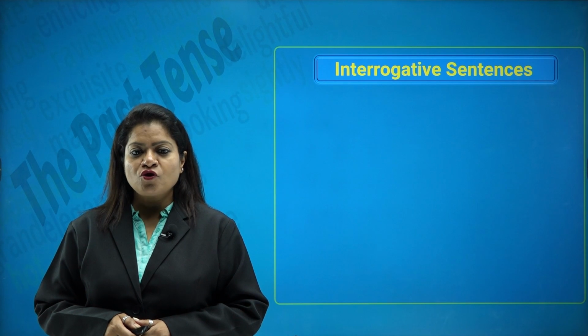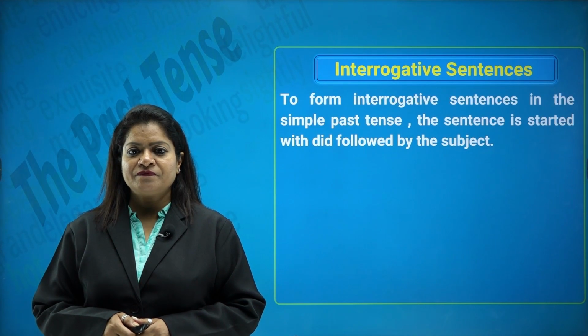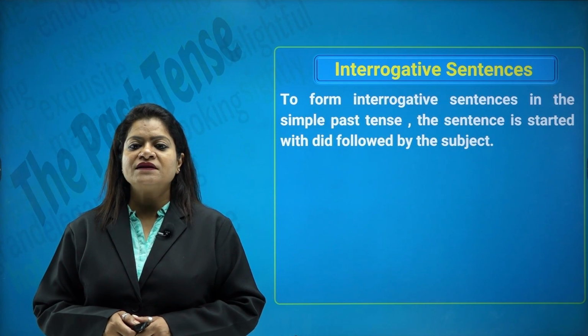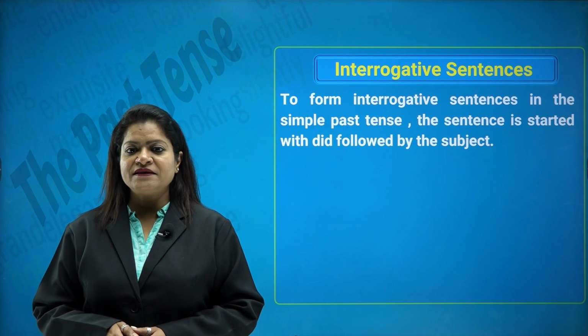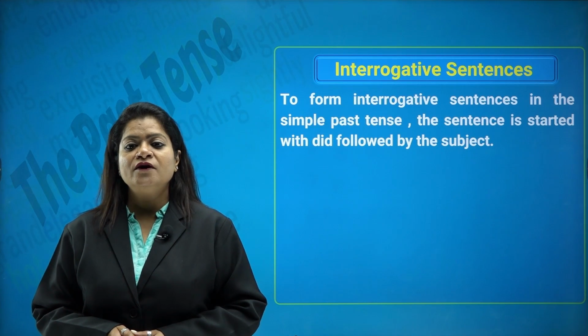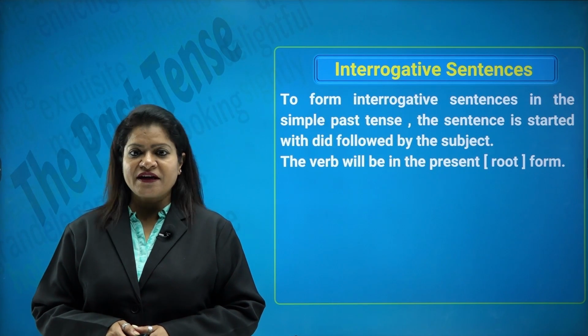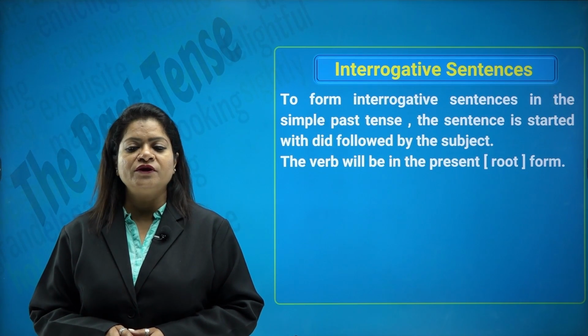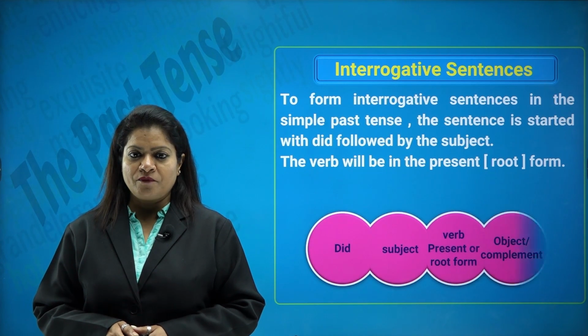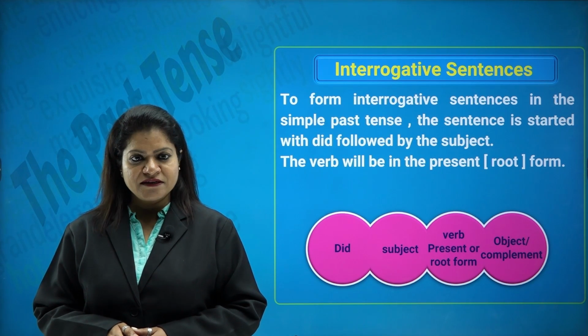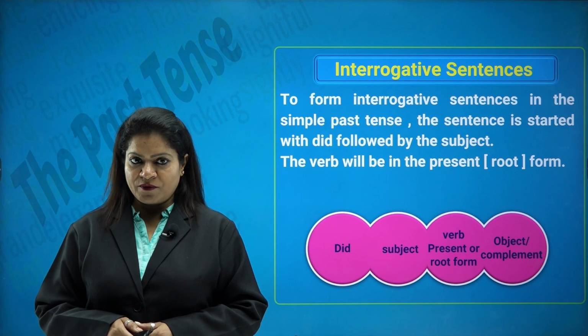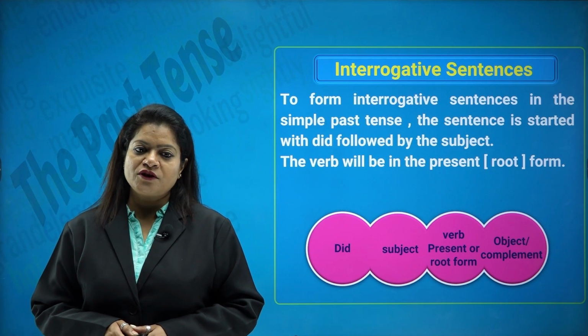Moving on to the interrogative sentences. To form interrogative sentences in simple past tense, the sentence is started with did followed by the subject. So, what will the verb be? In the present form, again, as I said, because we use did only with the present form. So, the structure is did, then subject, then verb in the root form, and object or the complement.